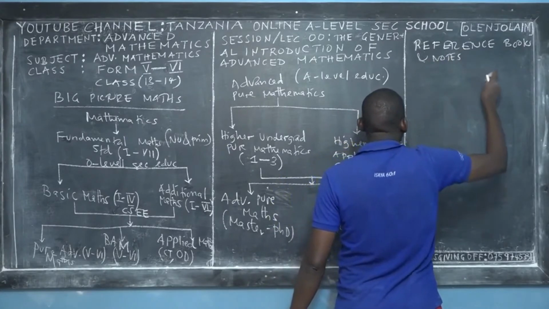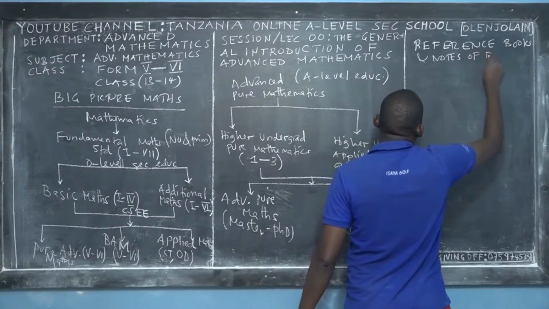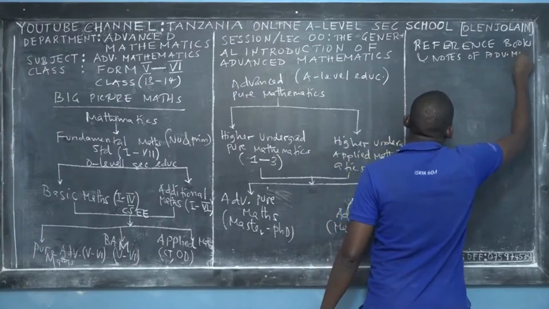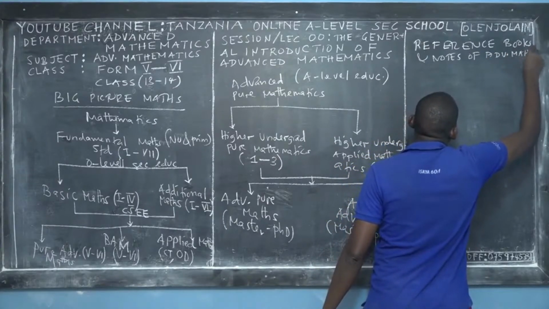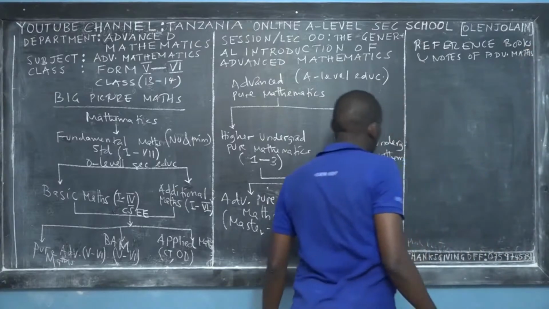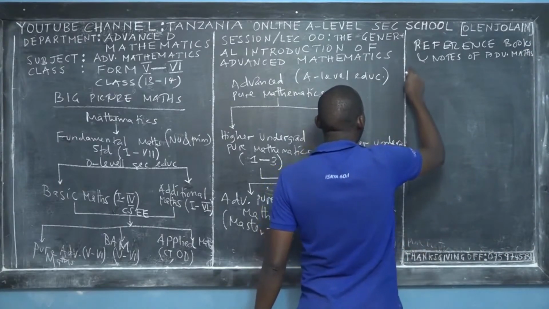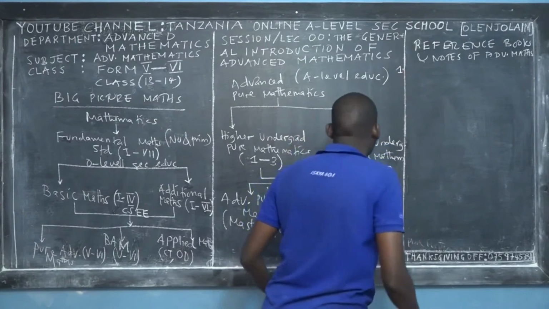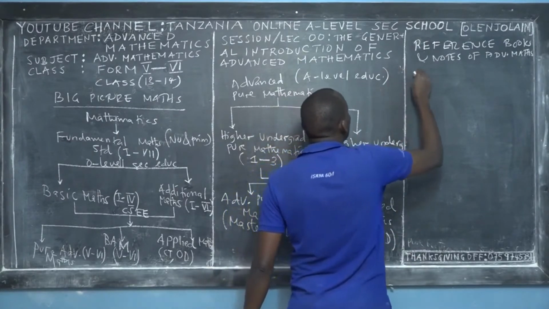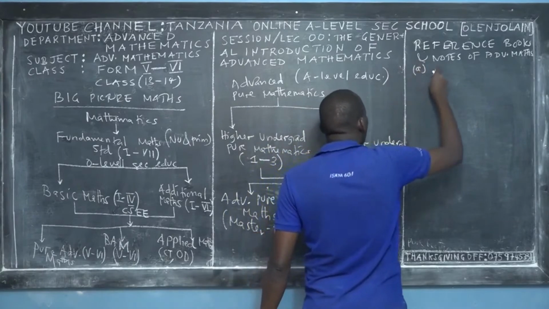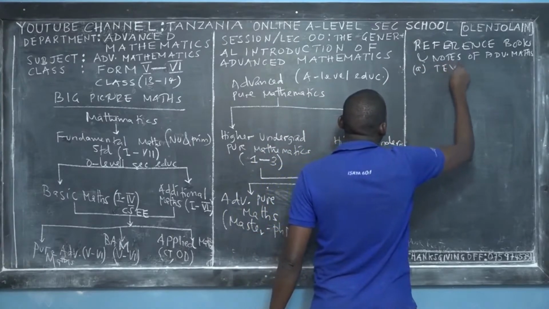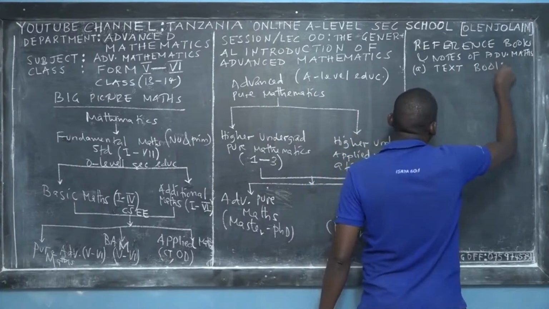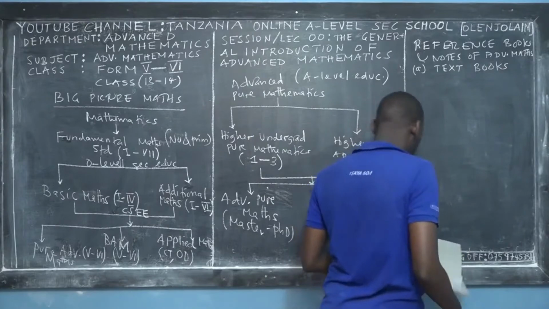of advanced mathematics. You have several reference books. I've selected some of them. I can categorize them into two branches. The first branch, I would like to present to you, is the textbooks of advanced mathematics.